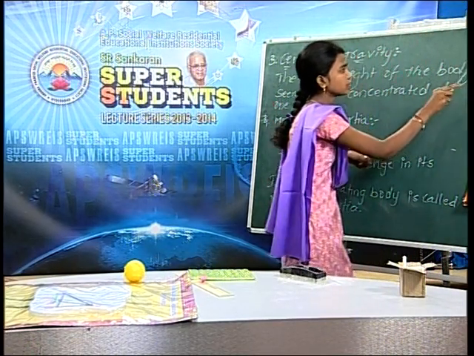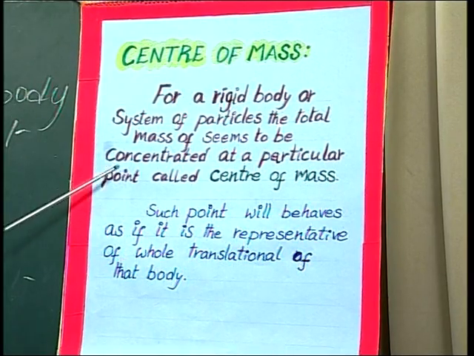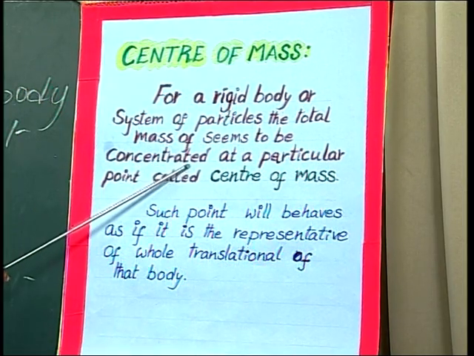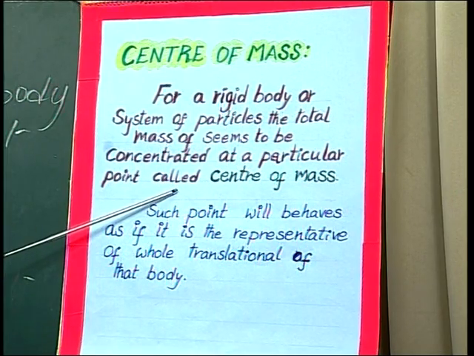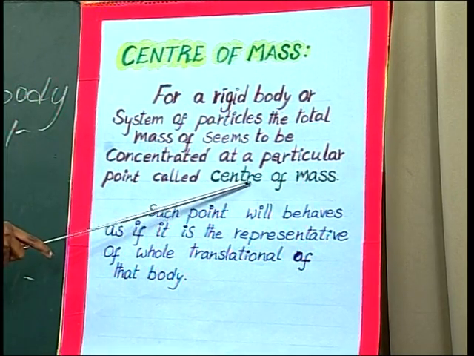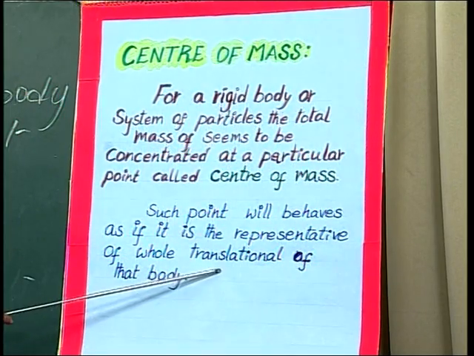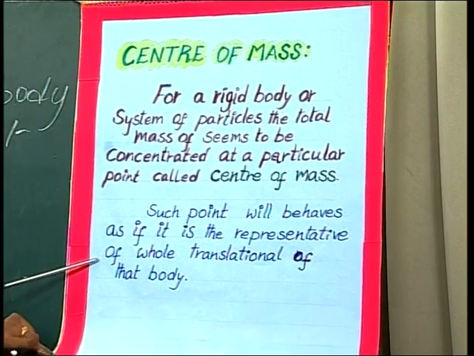Next one is center of mass. For a rigid body or system of particles, the total mass of the body seems to be concentrated at a particular point. That particular point is called center of mass. Such a point will behave as if it is the total representation of the translational motion of that body. Okay, this is the second relative of our topic.